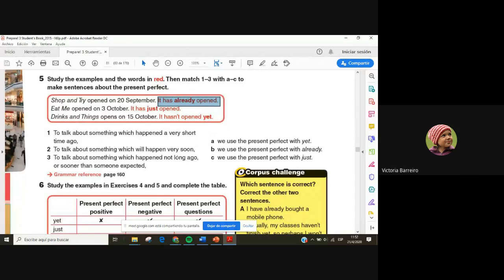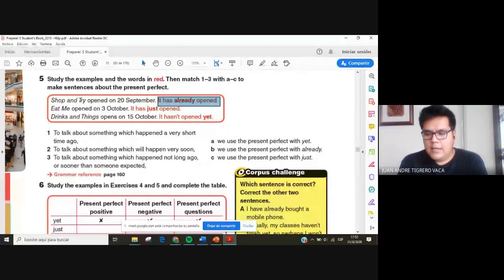Oh, no, this is a mixed class. It's combined between grammar and writing. The grammar is the theory, the thing that I'm teaching you right now, the rule that you have to follow to form the past participle and the present perfect.